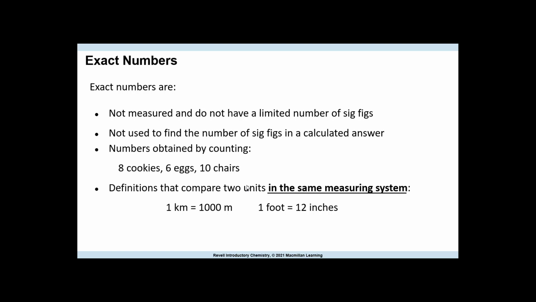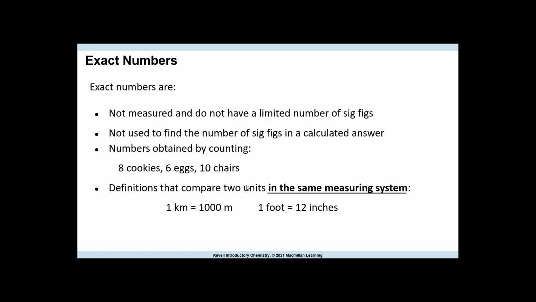This is where some students get confused. I will go over that. I put up a practice problem and break down the problems in it, and I cover some of this in there. Numbers obtained by counting, 8 cookies, 6 eggs, 10 chairs, are exact and do not follow significant figure rules. Only measured numbers do. Definitions that compare 2 units in the same measuring system we do not count in sig fig rules.